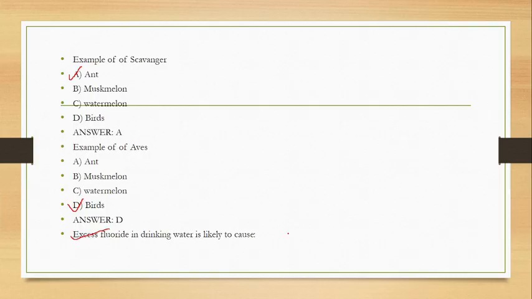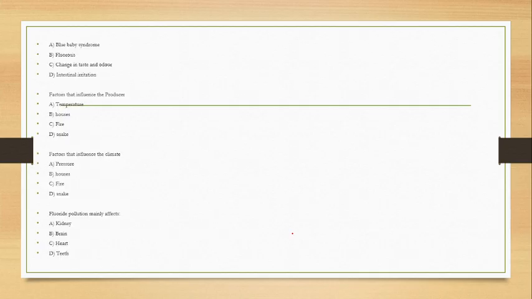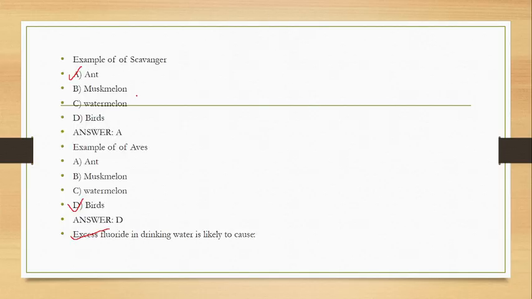All of you know about drinking water, where the different constituents are present. Number of anions and cations are present in water, and the most important one is fluoride.